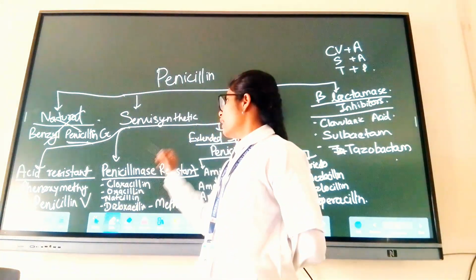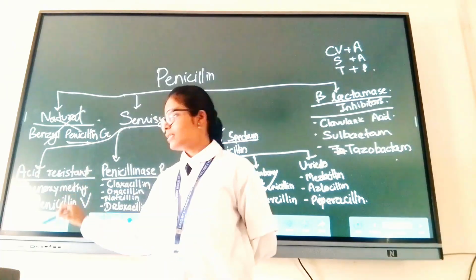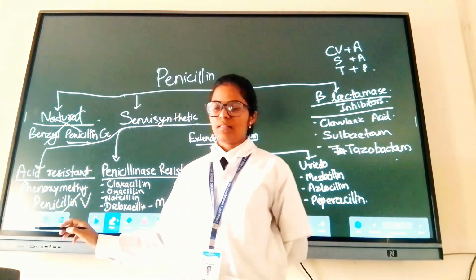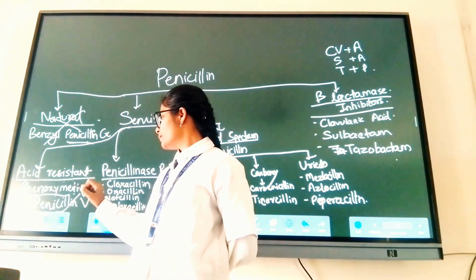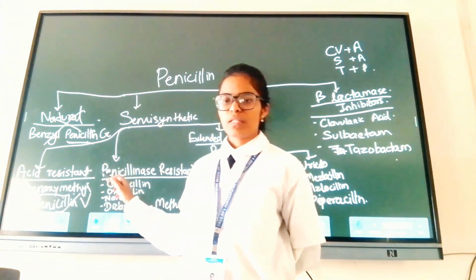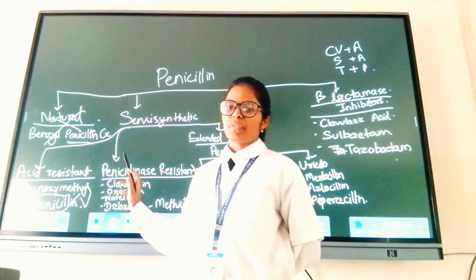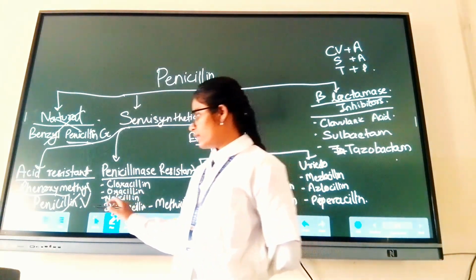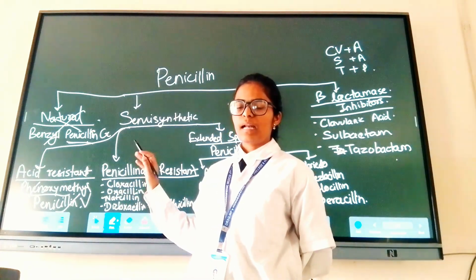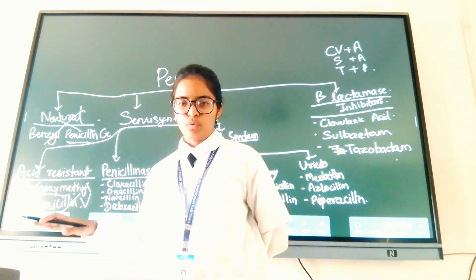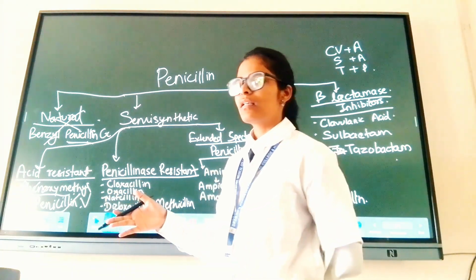Okay. And then semi-synthetic. There is acid resistance. This is penicillin V, phenoxymethyl penicillin, which is acid resistant. We can prescribe it. Okay, but there is a limitation. It can kill only gram-positive bacteria and aerobes, like Streptococcus and Staphylococcus.